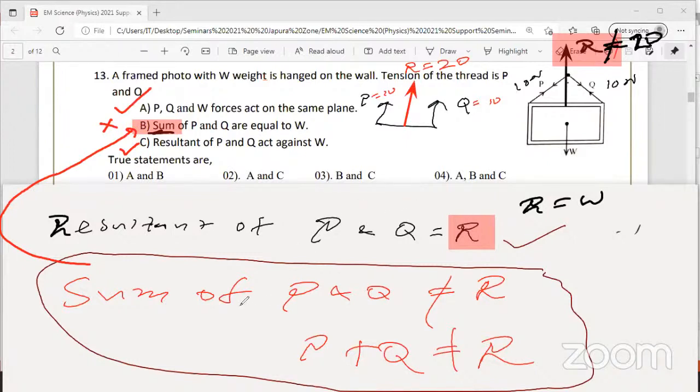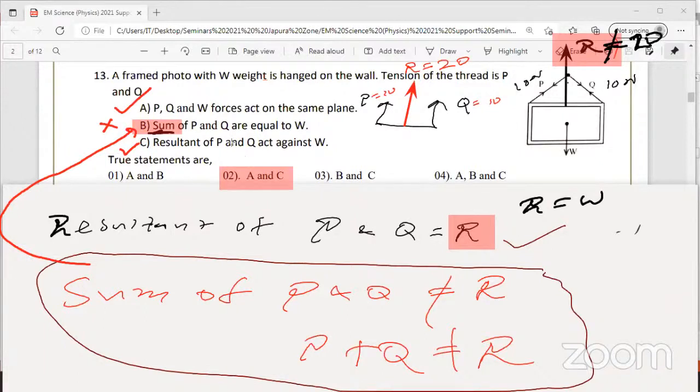Answer is the second. Please raise your hand, those who got the second answer for question number 13. A and C correct, B is wrong. Right, there are nearly 15 students at least. Very good.